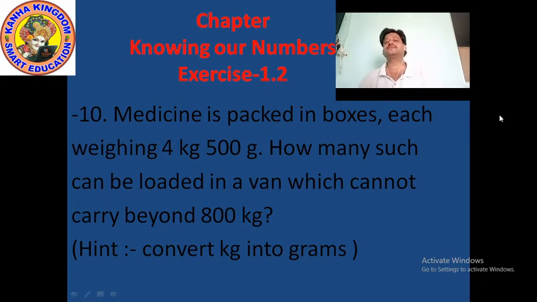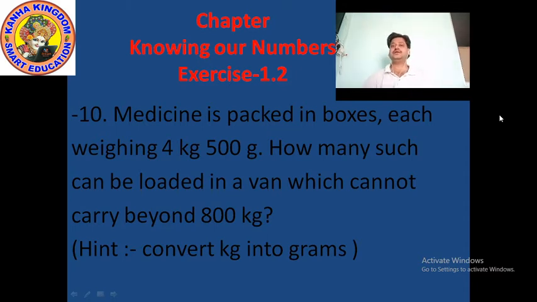The question is, medicine is packed in boxes, each weighing 4 kg 500 grams. How many such boxes can be loaded in a van which cannot carry beyond 800 kg?